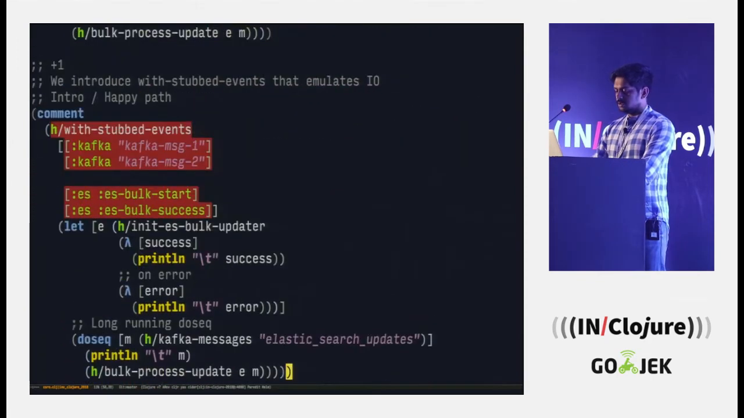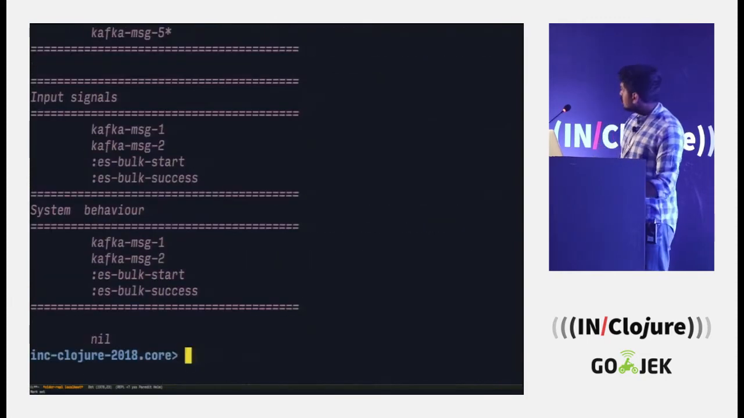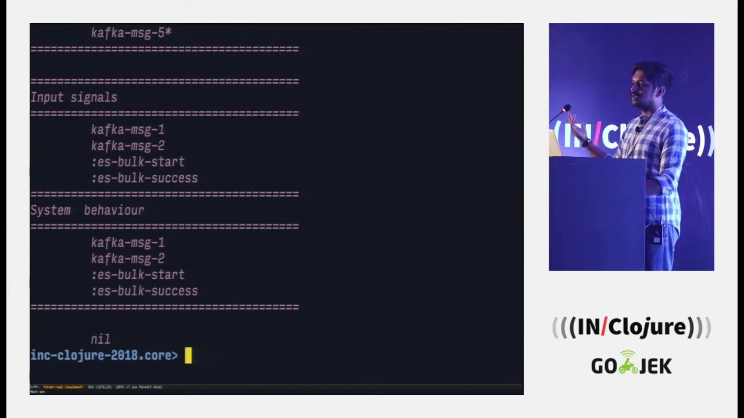Let's try to run it. Switch to REPL. Okay, so these are your input signals, one on the top. That's how they were supposed to get generated. And the second is system behavior. That's how they got consumed. So this is a happy path. This is how it should work.